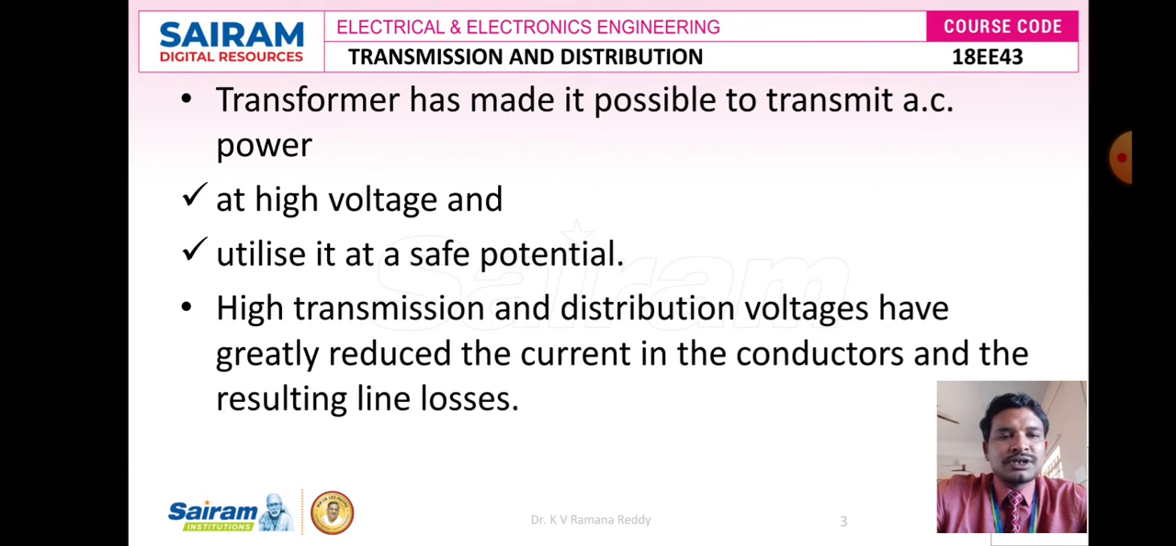Why are we stepping up the voltage? Why are we not transferring the actual generated voltage of 11 kV? Because of the line losses which are caused per unit centimeter of the conductor for a given length of the transmission line. So in this scenario, at every generating station, the generated voltage is stepped up and later transferred, so as to overcome the losses caused per unit centimeter of the conductor for the given length of the transmission line.